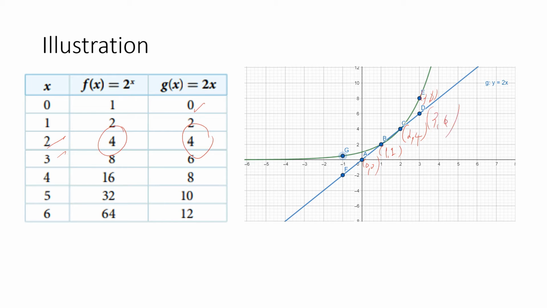If x is 4, the exponential function value is 16, while the linear function value is 8. So what have you noticed? We notice that the exponential function grows very fast, or faster compared to the linear function.